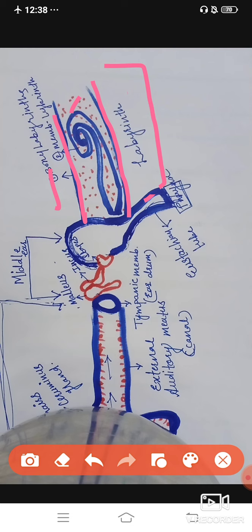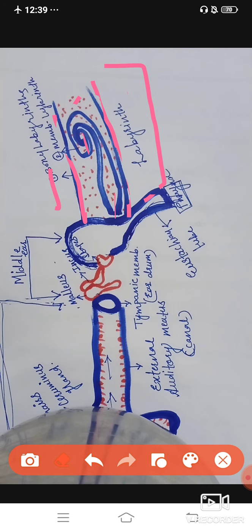Okay, now we will see the structure of the membranous labyrinth first. As you see, the membranous labyrinth shows a coiled structure. This coiled part is called the cochlea. What is the cochlea? To understand the cochlea properly, we have to uncoil it. So I am uncoiling the cochlea just to explain what it looks like internally.